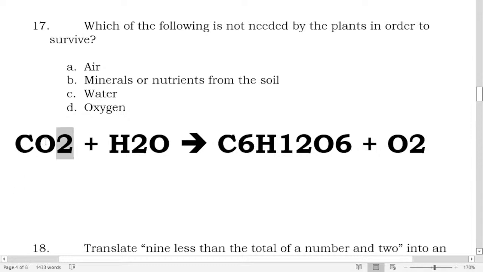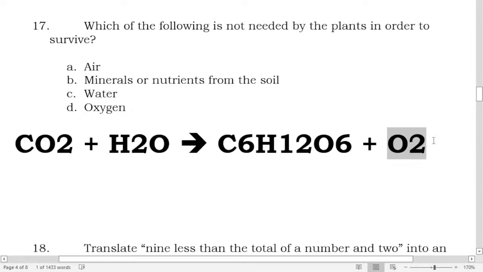Plants use the carbon dioxide from the air, plus the water, with the help of sunlight. They need the solar energy, or the energy from the sun, to produce glucose. This is sugar, glucose, C6H12O6. And they release O2, or oxygen.